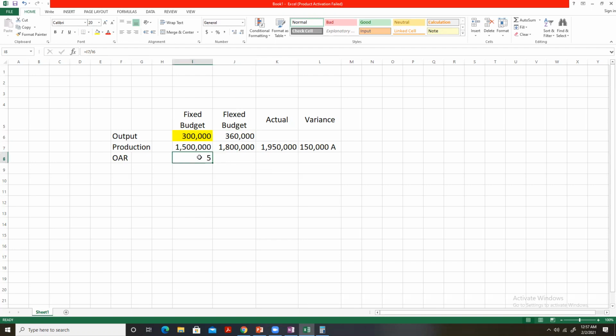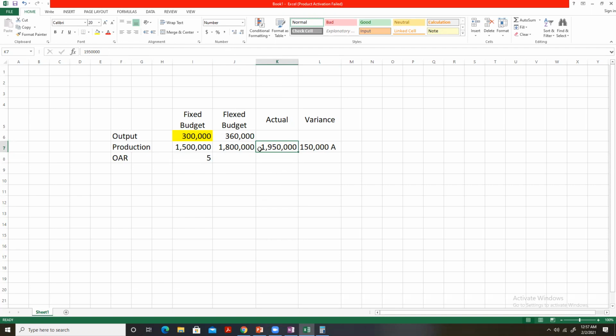Normally, companies flex the budget. They find a standard overhead absorption rate, and they multiply this rate by the actual activity level to flex the budget in this way. Now, in the question, we were given the actual overhead expenditure and the actual overhead variance.